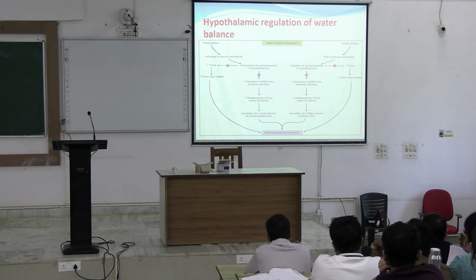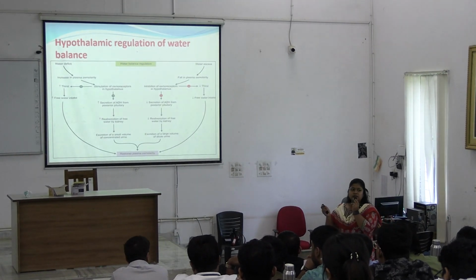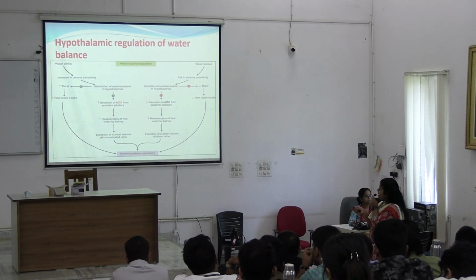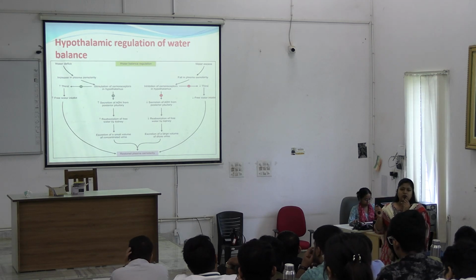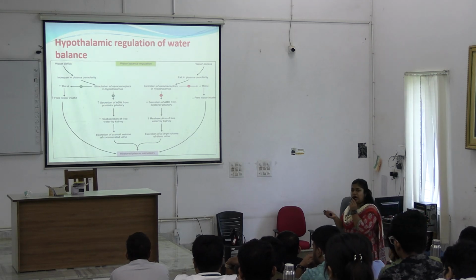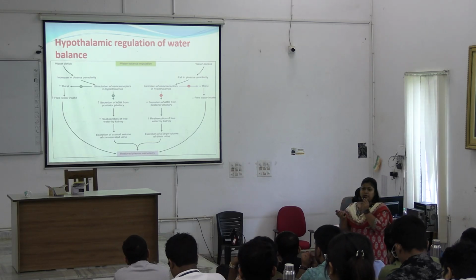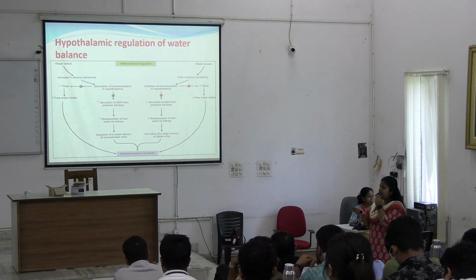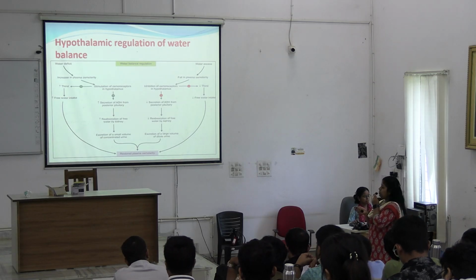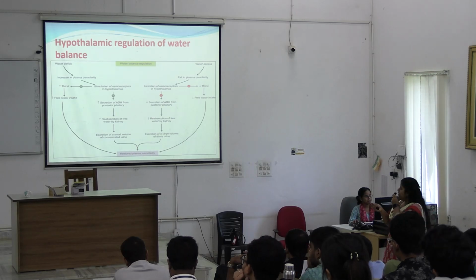So osmotic pressure or osmolarity of plasma affects the osmoreceptors. There are osmoreceptors in the hypothalamus. They can be stimulated or inhibited by the osmolarity of plasma. When there is an increase in plasma osmolarity, the osmoreceptors will be stimulated.